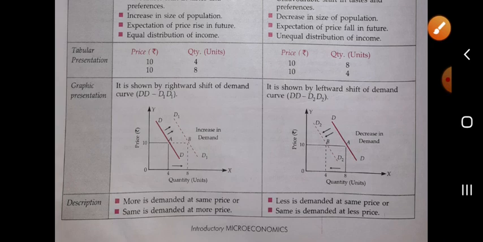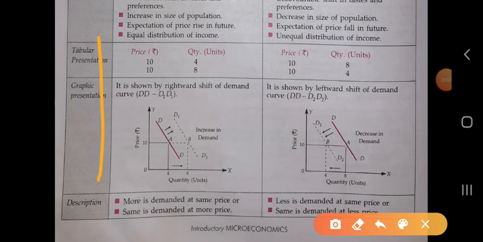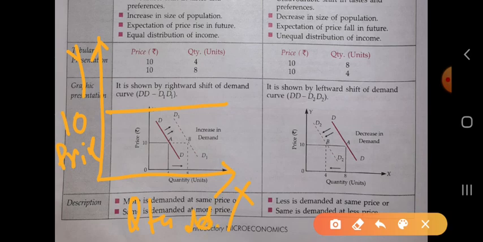In the case of decrease in demand, the curve is also parallel to the axis, because here we have taken the price as constant. We are seeing what will be the impact on the quantity demanded when there is a change in factors other than the price, so we have taken the price as 10. Here it is the x-axis, it is the y-axis, it is price, it is quantity demanded. So we will take 0, 2, 4, 6, 8.